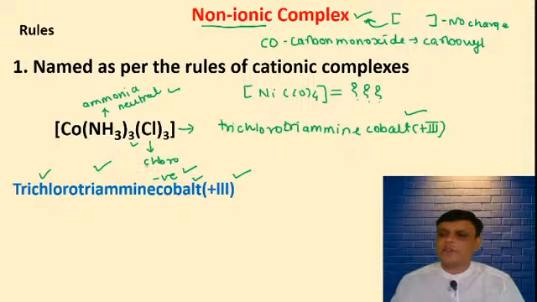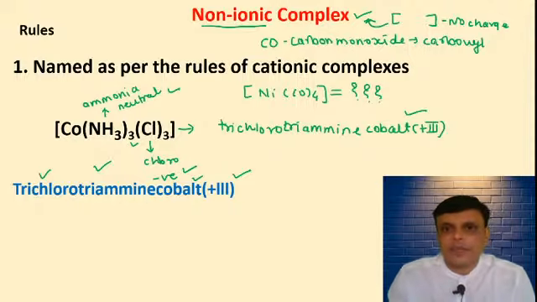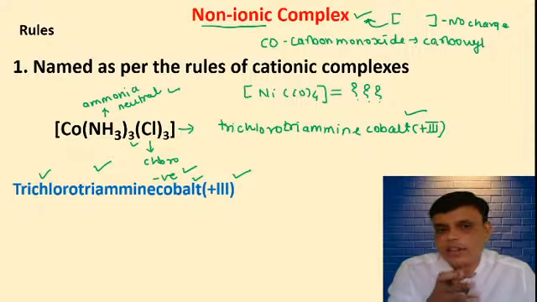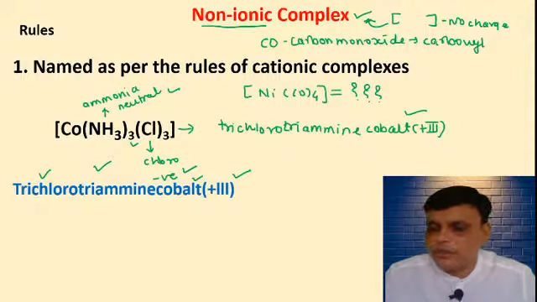Yes, used for purification of nickel. Krishna Priya gave the right answer. It is used for the purification of nickel. Oxidation state is 0. So don't forget to write the oxidation state. It is very, very important. Shivani is saying 0, Krishna Priya is saying 0. So why don't you write that? In IUPAC nomenclature, oxidation state is very, very important. If you don't know the oxidation state, you cannot write its structure or its chemical formula.